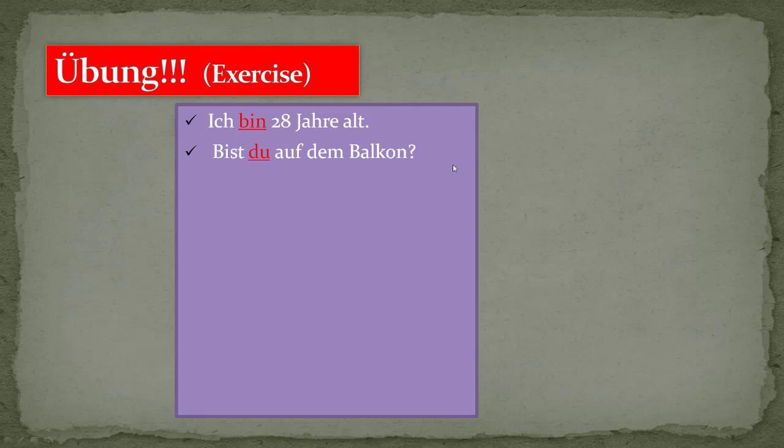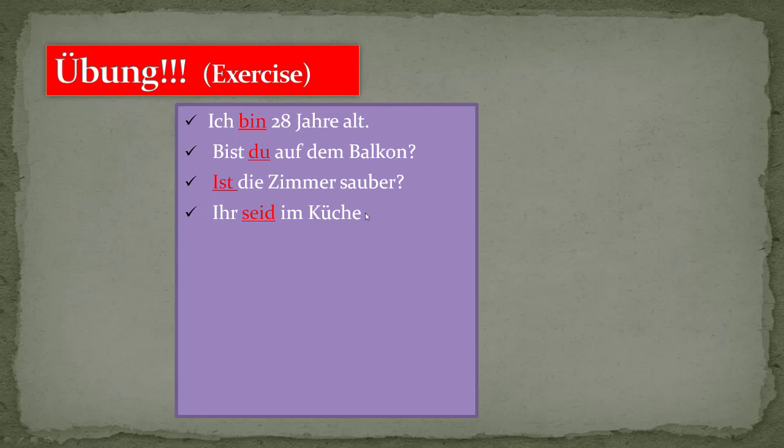Let's do a second example. Bist du auf dem Balkon? Are you at the balcony? Here is du. I indicate it in red because whenever you are using du with the sein verb, the conjugation will be bist. Okay, let's see another example. Ist das Zimmer sauber? Is the room clean? It is ist because, as you know, for es the conjugation will be ist.